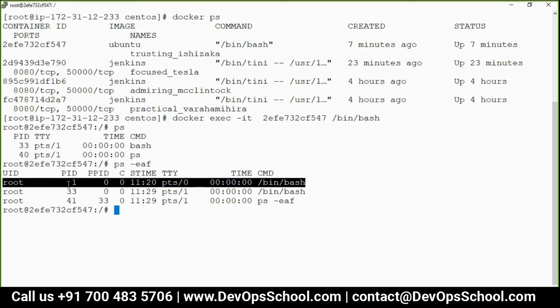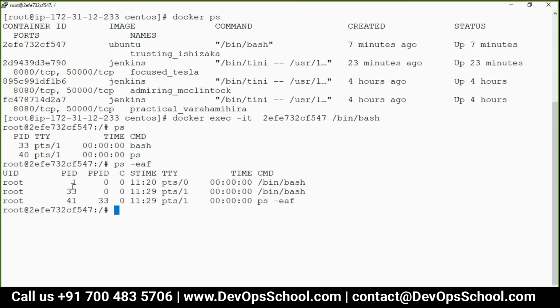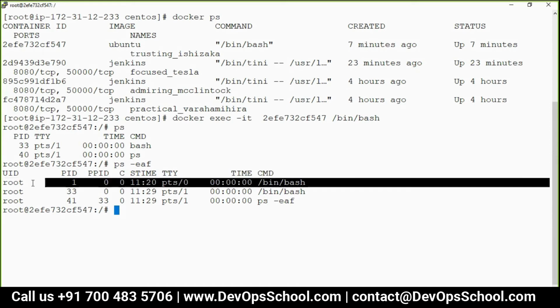But you are not one. Understand that. You are not one. You are 33. So even though if you kill 33, nothing will happen, because I told you very clearly, if PID 1 gets killed, then the container gets exited. So can I exit now?